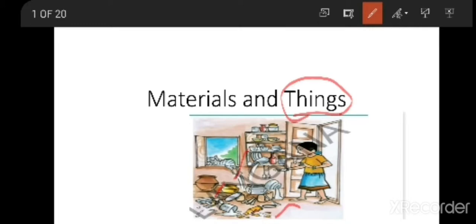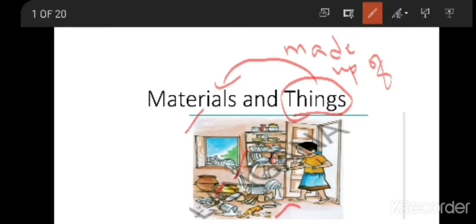These are all things. Your pen is a thing, your book is a thing, your water bottle is a thing, your bag is a thing. So these are all things. Now, what are materials? Things are made up of different materials.